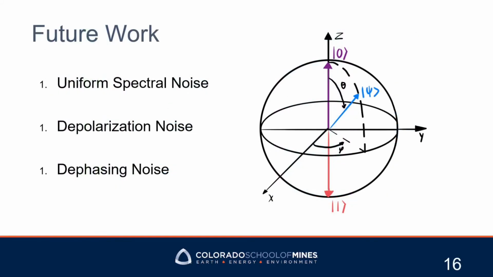Future work would include uniform spectral noise, which would involve taking the Fourier transform of the initial condition and then adding a set frequency to all the components and taking the inverse Fourier transform and using that as the new initial condition. Depolarization noise, or the model used in real quantum computers like IBM or Google, is where the state on the Bloch sphere is smeared around the sphere by a factor of the Pauli matrices. And finally, dephasing noise, or the model for noise in open quantum systems, shrinks the state into the Bloch sphere, or essentially the state loses information.